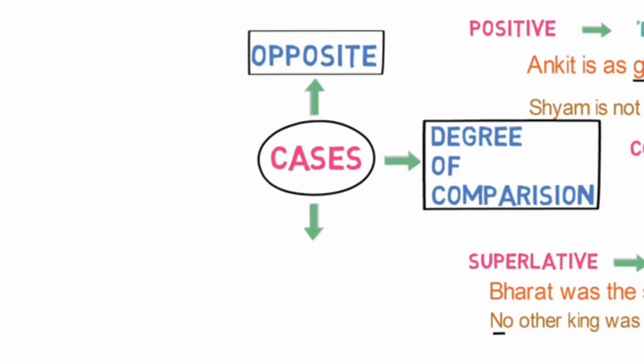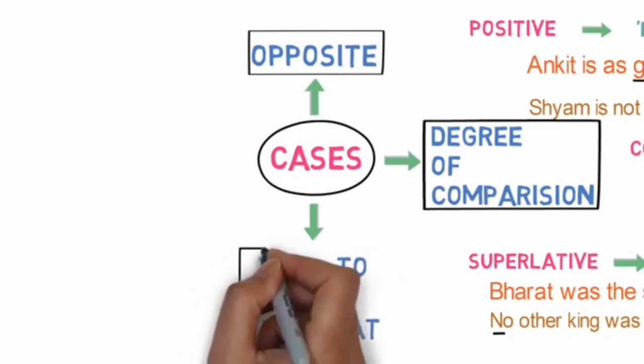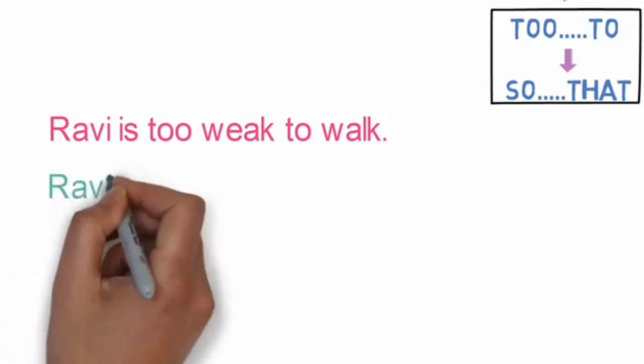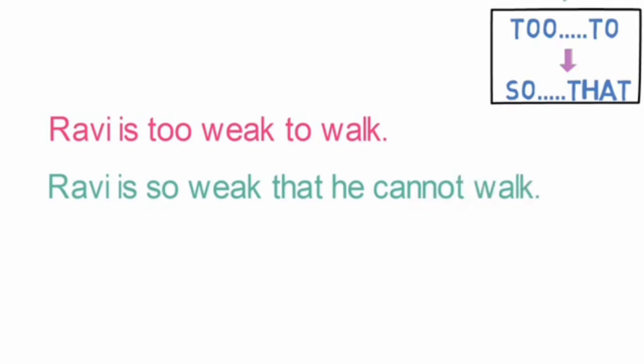Now let's look into case 3. Here sentences containing to gets converted to so that. For example, Ravi is too weak to walk. If we convert it into negative sentence, it becomes Ravi is so weak that he cannot walk. Notice how words to gets converted to so that.